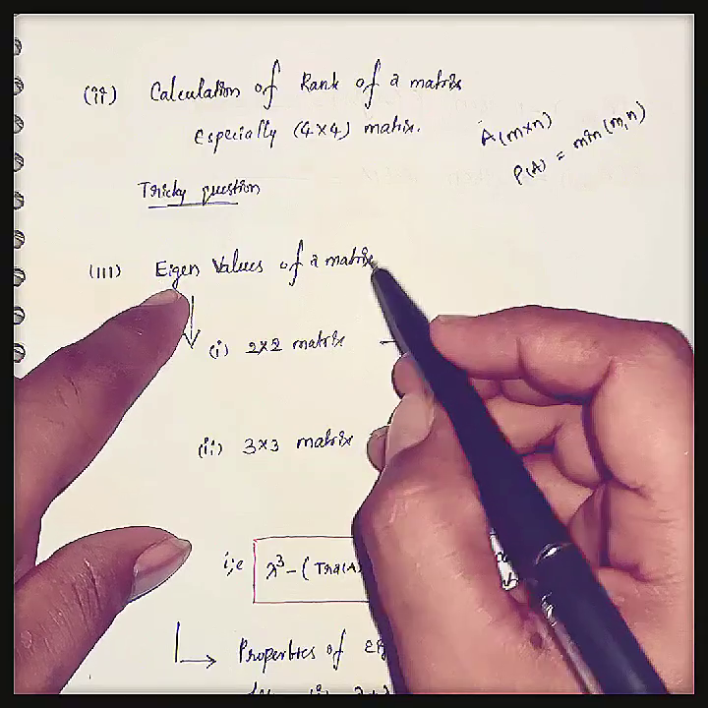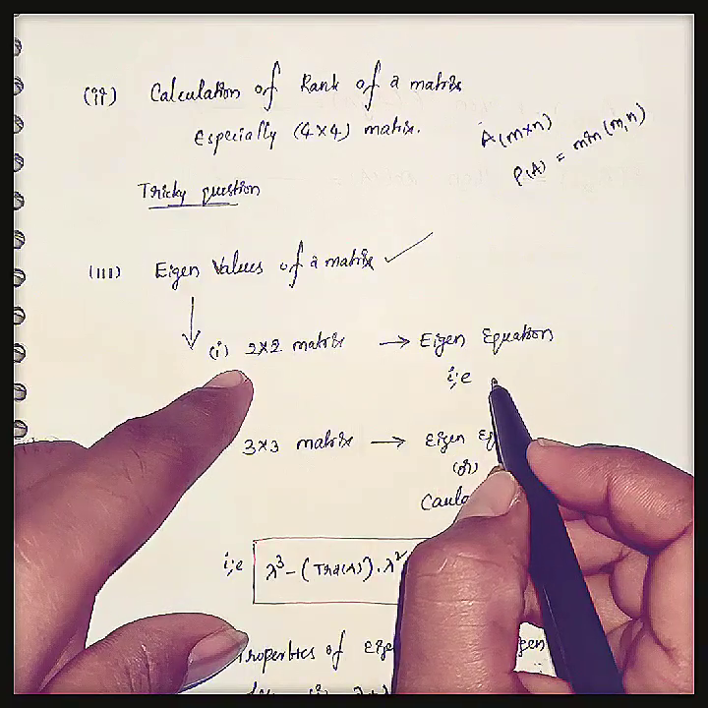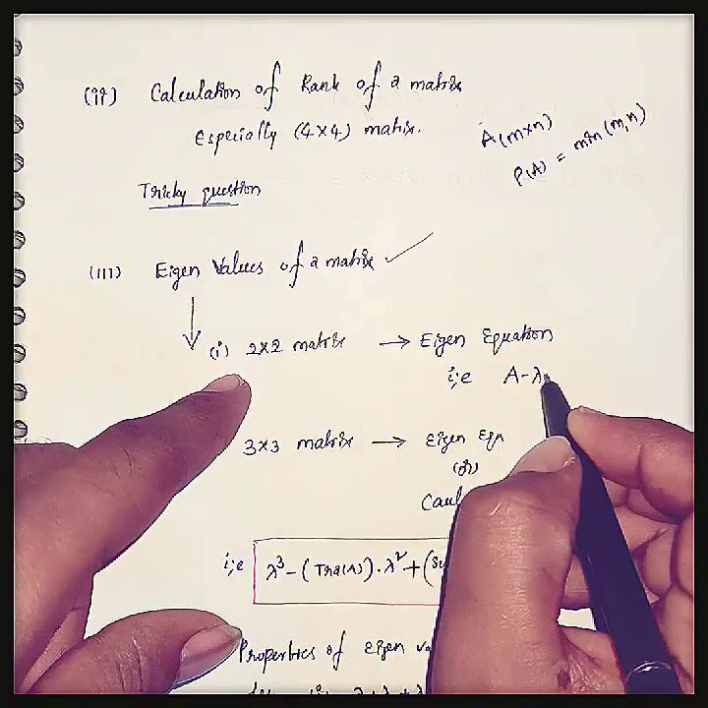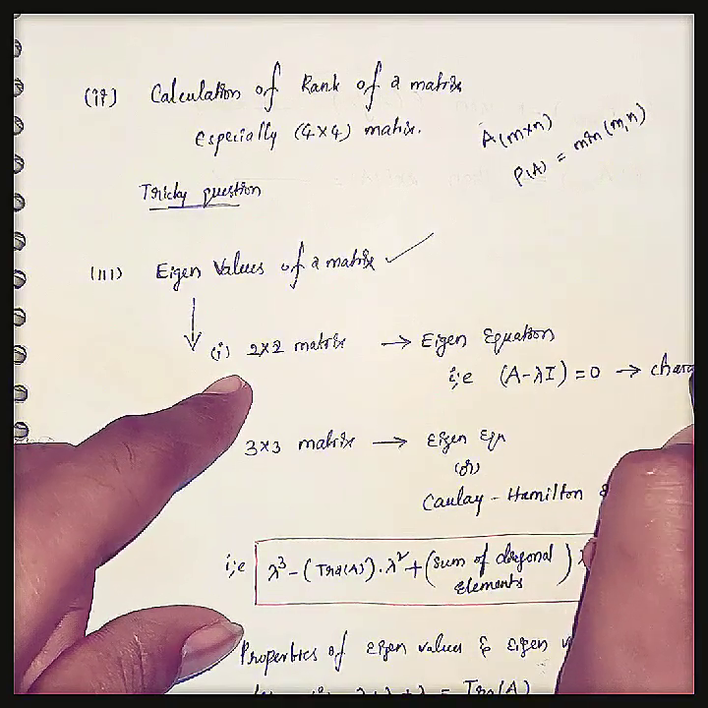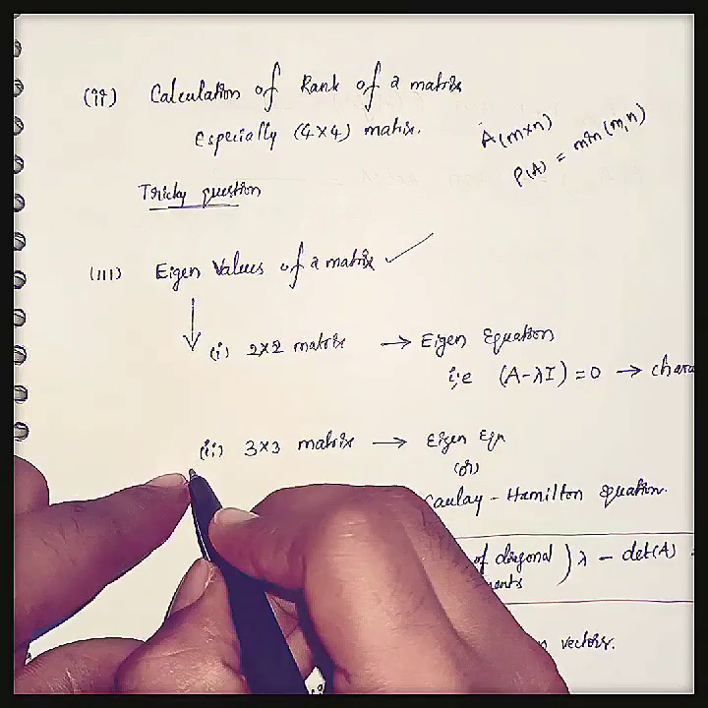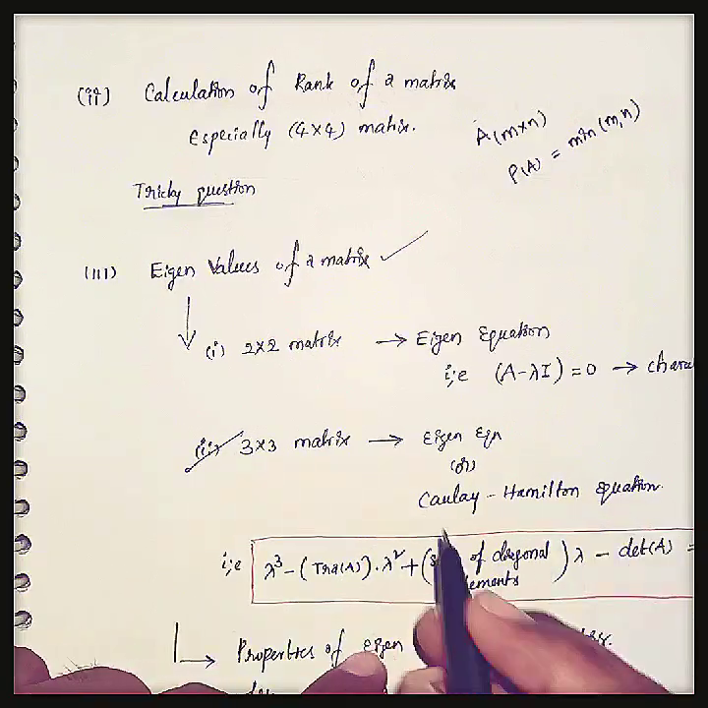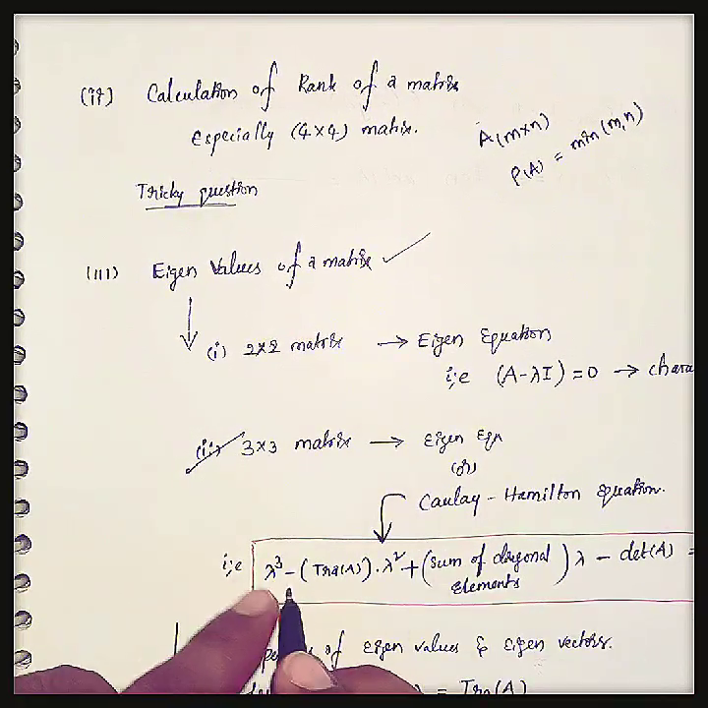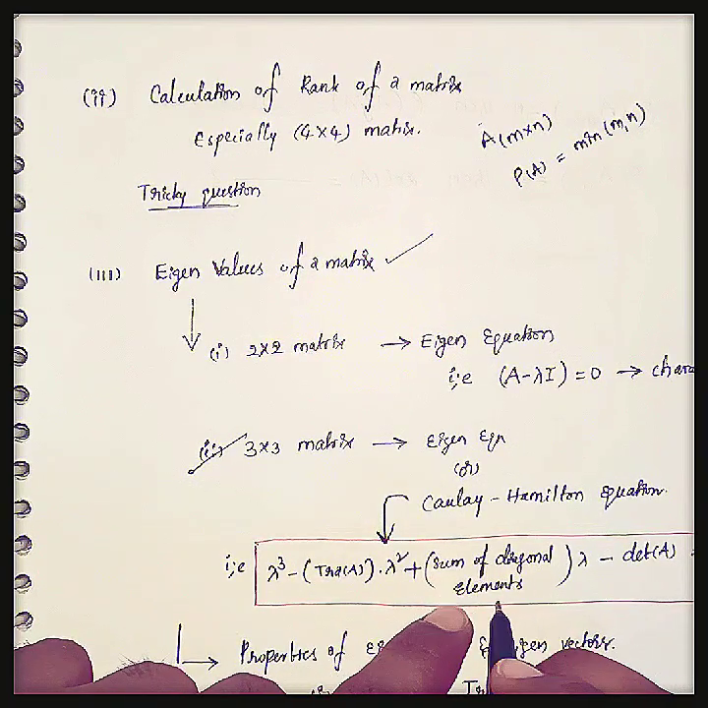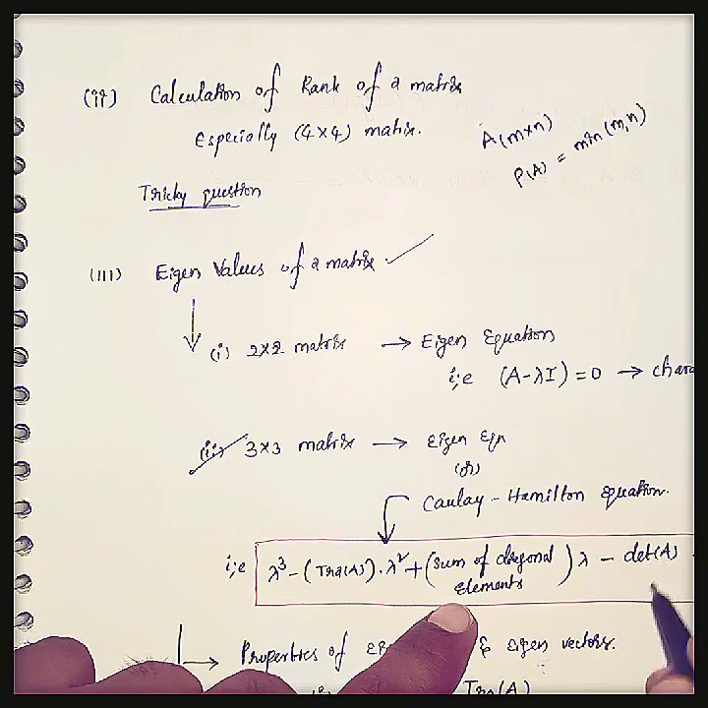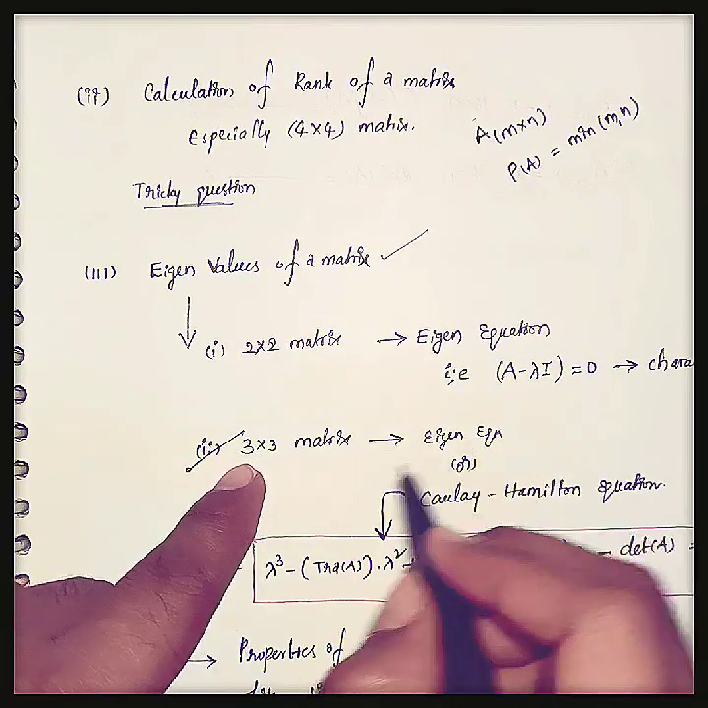And the next concept is finding eigenvalues of a matrix. Here, for a 2 by 2 matrix, we can use the eigen equation, that is A minus lambda I equal to 0. This is called the characteristic equation. And for a 3 by 3 matrix, we can use the eigen equation or the Cayley-Hamilton equation. That Cayley-Hamilton equation is this one: lambda cubed minus trace of A into lambda squared plus sum of the minors of the diagonal elements into lambda minus determinant of A, that is det of A. If you use it like this, you can easily determine the eigenvalues of a 3 by 3 matrix.